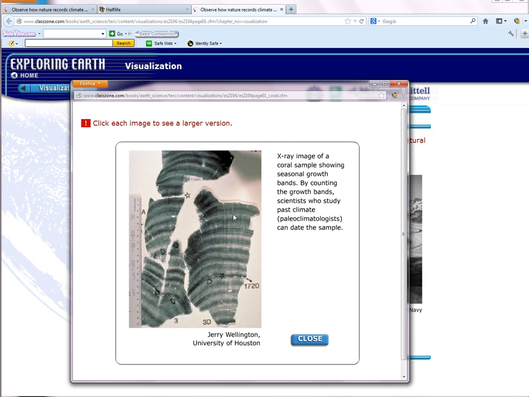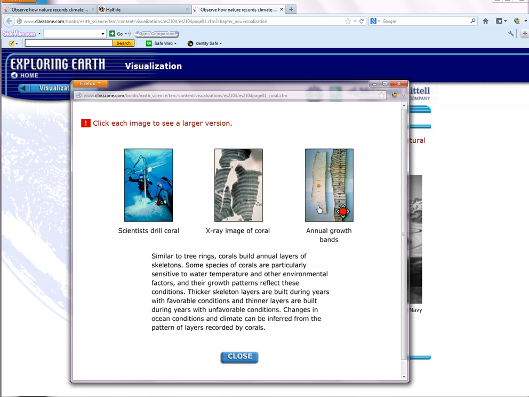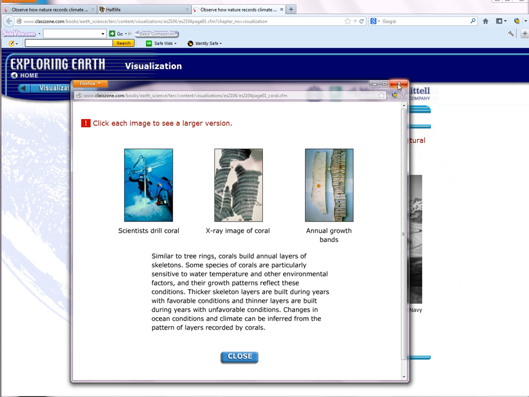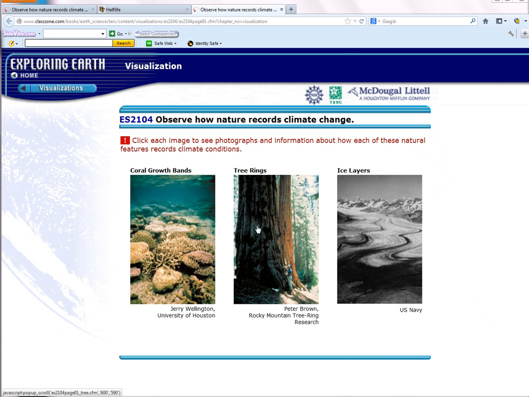Each one is a year, and that gives us an idea of how many years ago from the top, which is the age we do know, back in time to an earlier growth line. And we can figure out from the thickness of it what sort of environment the area had, what climate it had. Again, here's another one. You can do the same with tree rings.